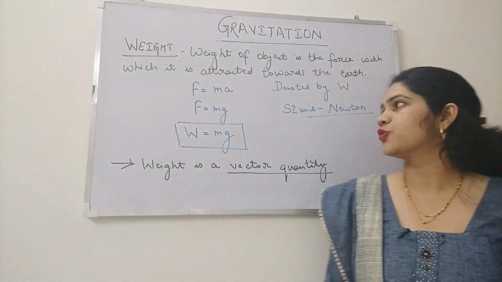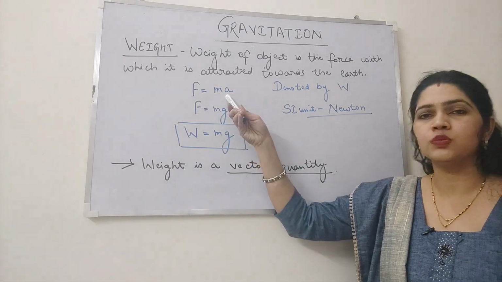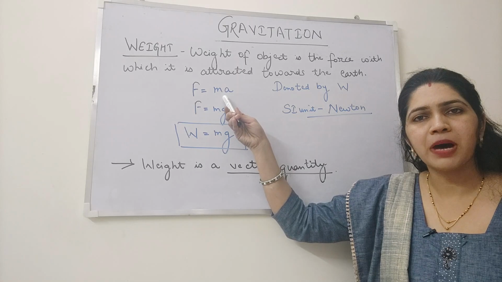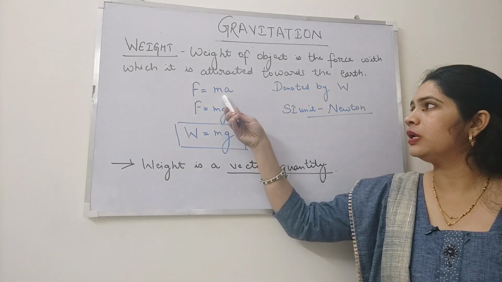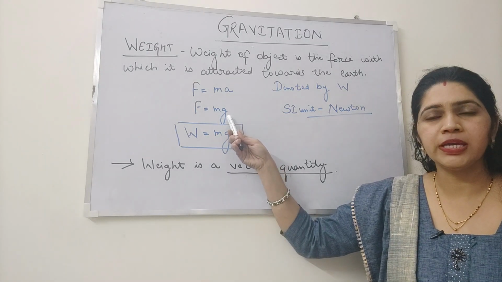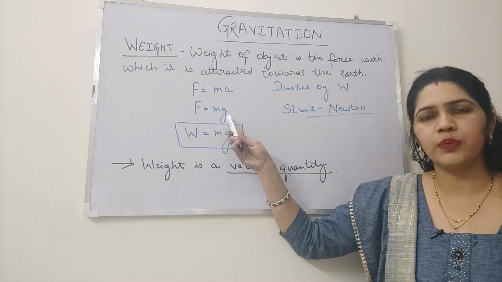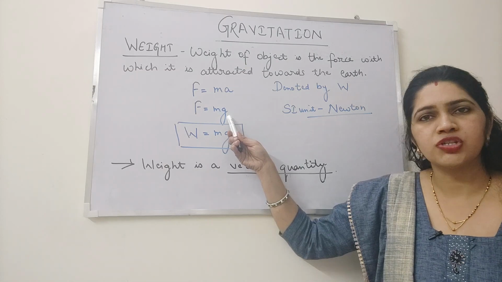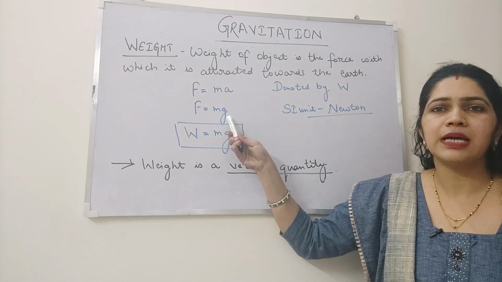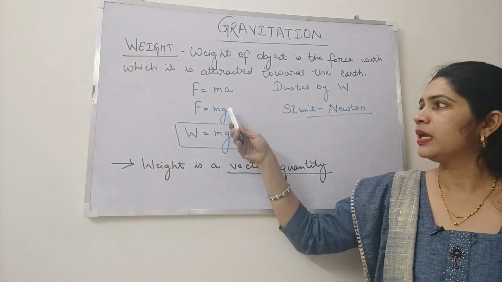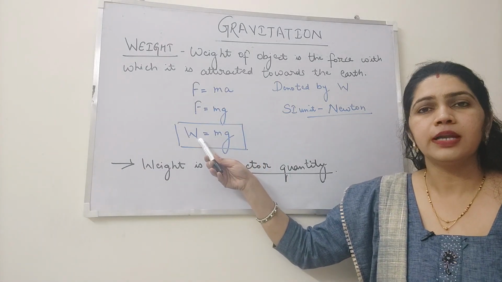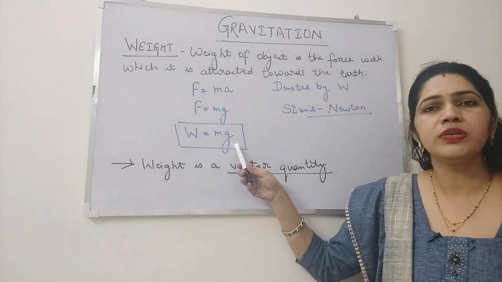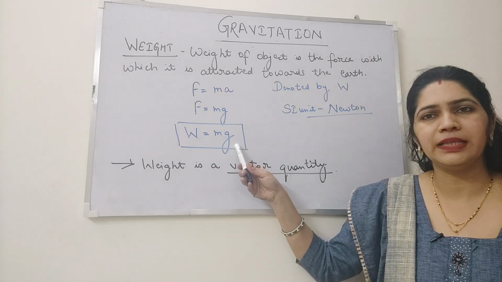From the second law of motion, we all knew that F is equal to ma, that is product of the mass of an object and its acceleration. In case of free fall, a is replaced by small g. As per the definition of the weight, it is the force with which an object is attracted towards the earth. Here in this equation, F is replaced by W. Thus, W is equal to mg, which is the formula for calculating the weight.